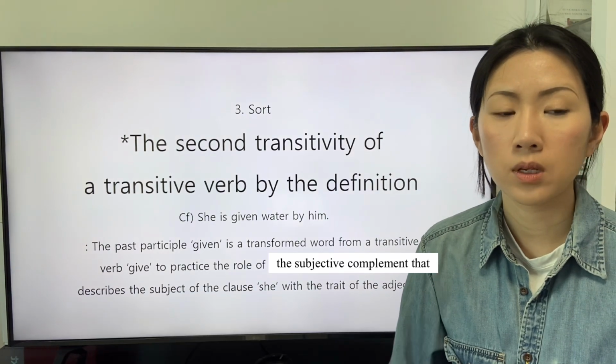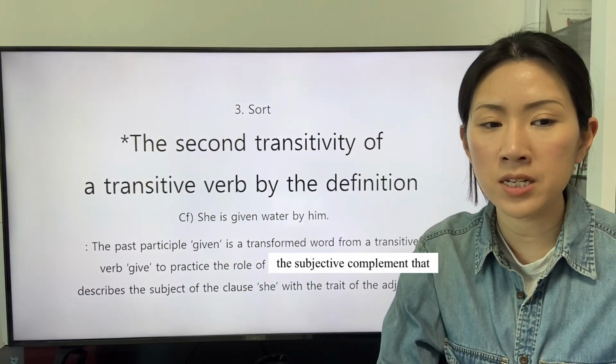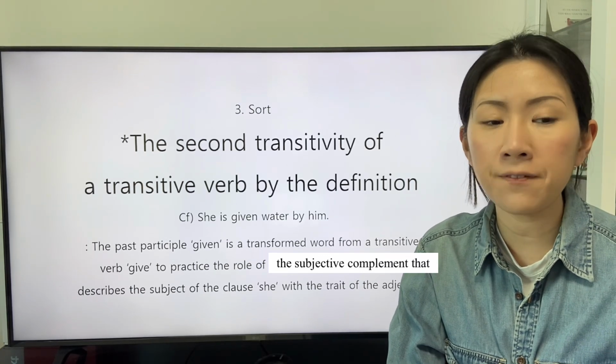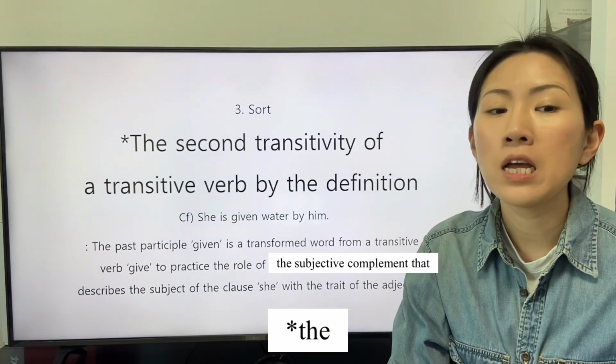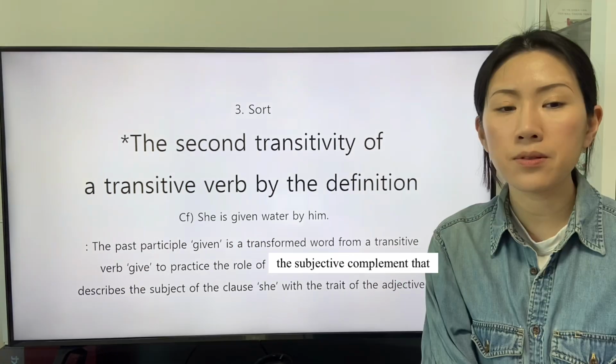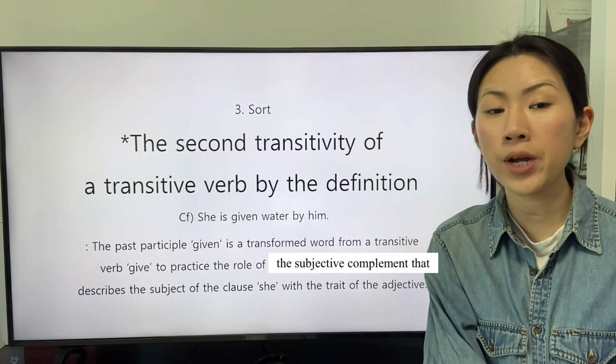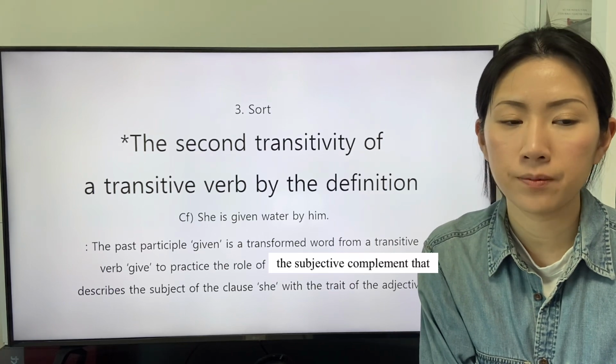The past participle given is a transformed word from a transitive verb give to practice the role of subjective complement that describes the subject of the clause she with the trait of the adjective.